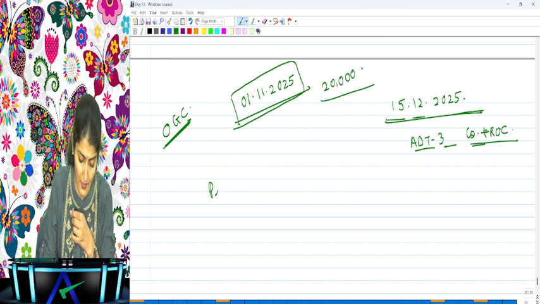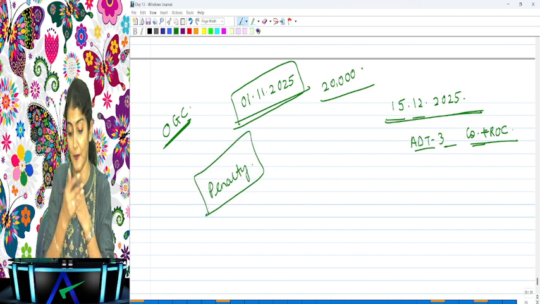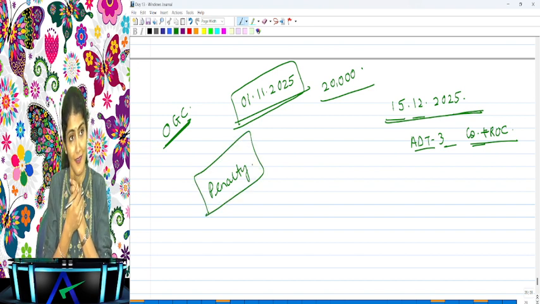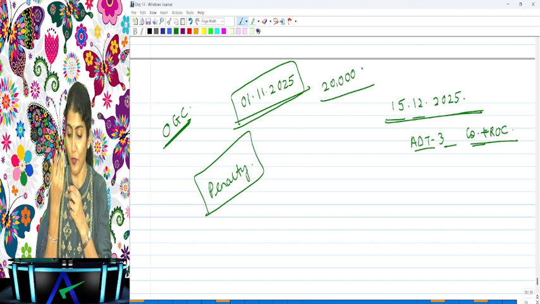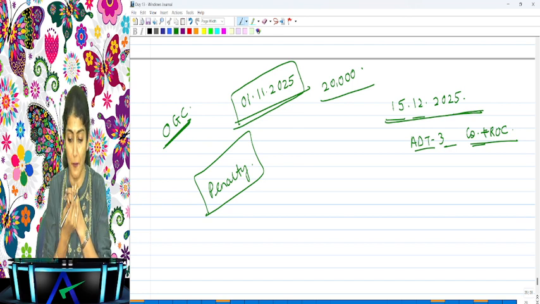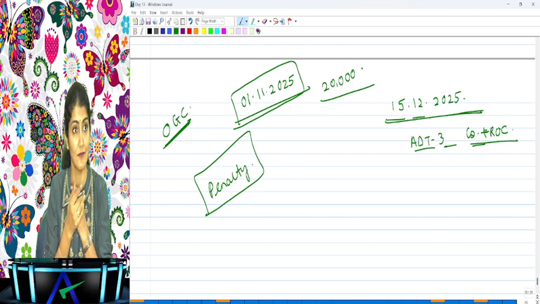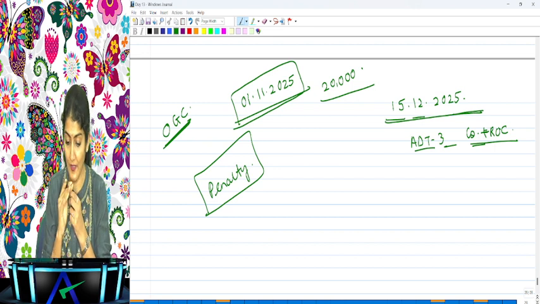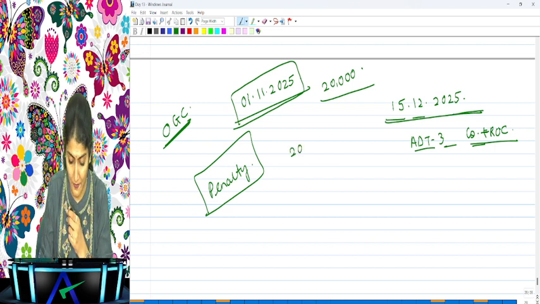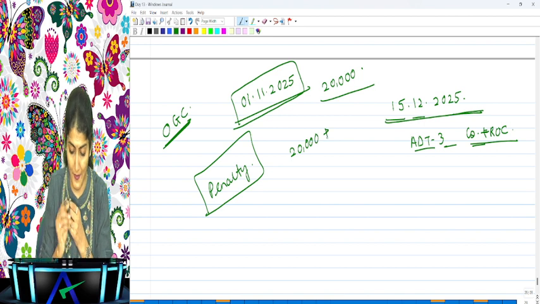Can anybody tell me what is the amount of the penalty which will have to be paid by the auditor? 50,000 or the remuneration of the auditor, whichever is less, so that is 20,000.